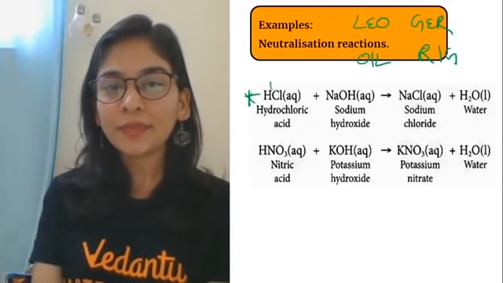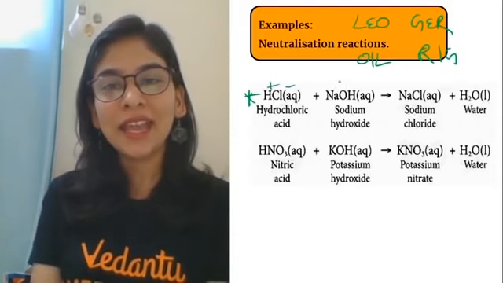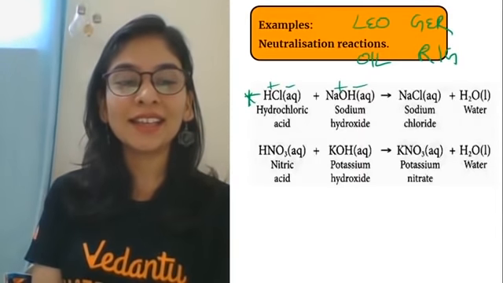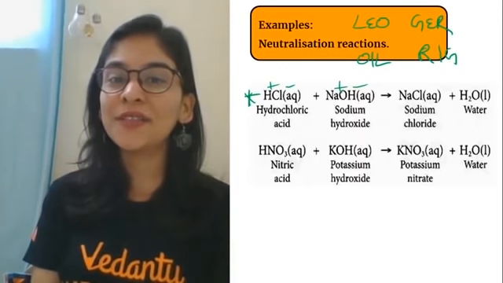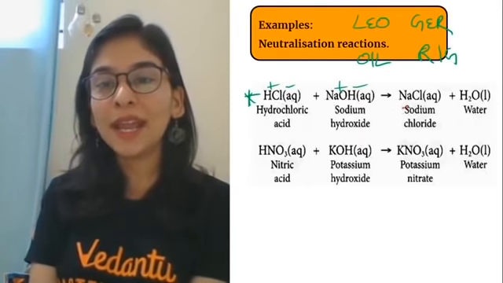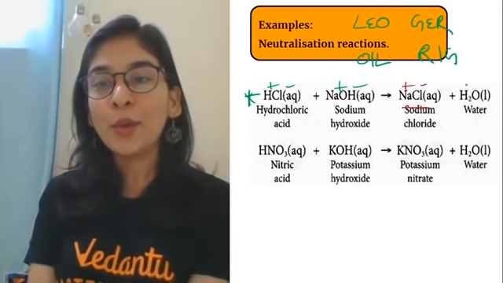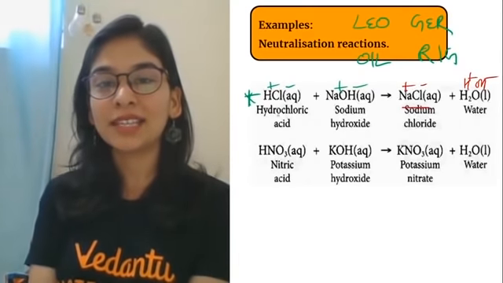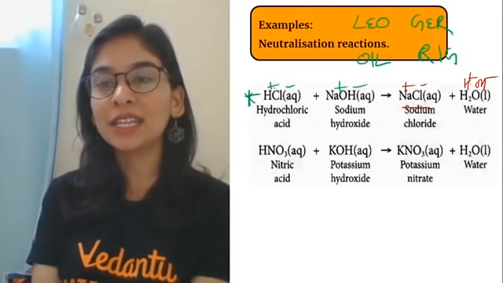Here look, H positive, Cl negative, Na positive, OH negative. Isn't it, students? This is what you can observe here. H positive, Cl negative, Na positive, OH negative. Na combines with Cl to form NaCl, positive and negative. Water is H positive and OH negative.